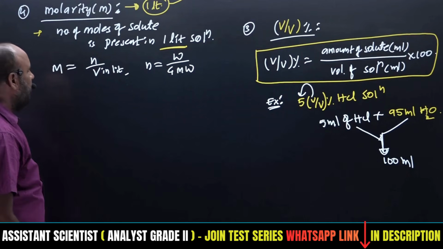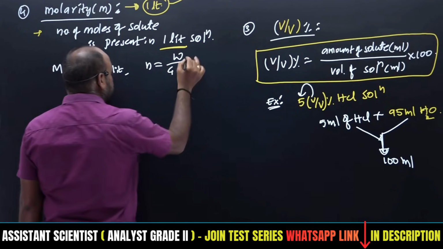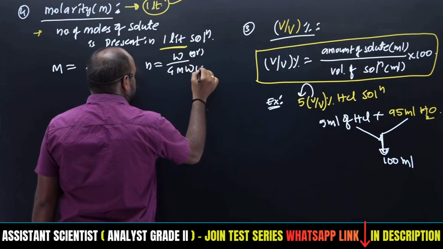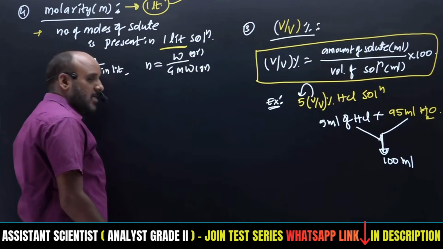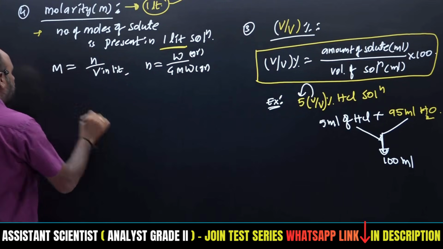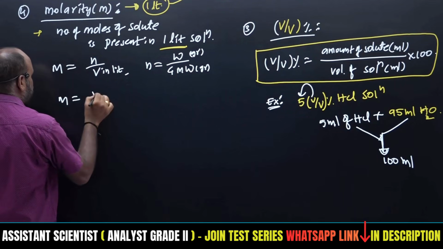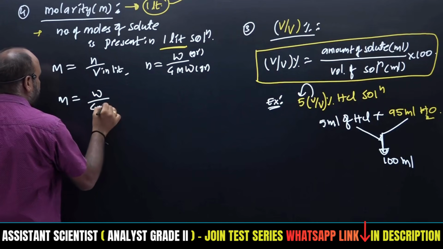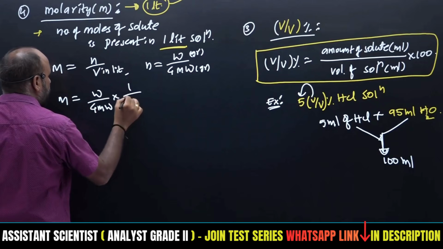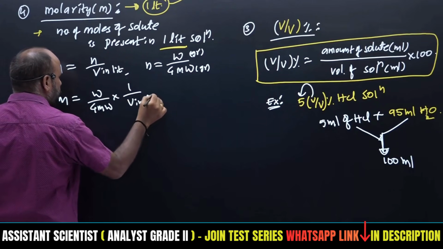Gram molecular weight. W is also present in grams, right? Therefore we have to take weight by gram molecular weight. Therefore molarity is equal to weight by gram molecular weight into 1 by V in liters, right?